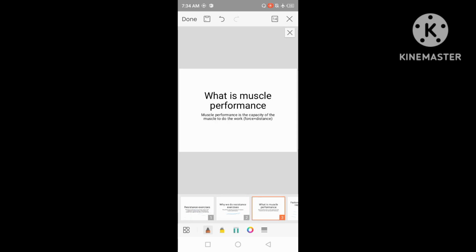So, what is muscle performance? Muscle performance is the capacity of the muscles to do work, and we know that work is equal to force and distance. Here, force is the amount of force a muscle generates, and distance is the length of the contraction or the relaxation that the muscle performs.